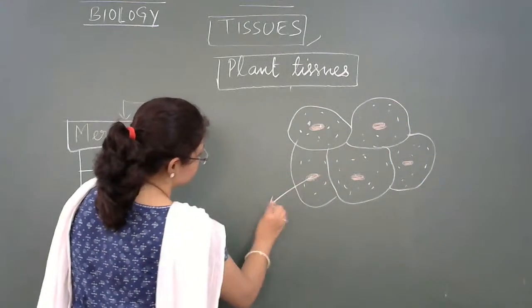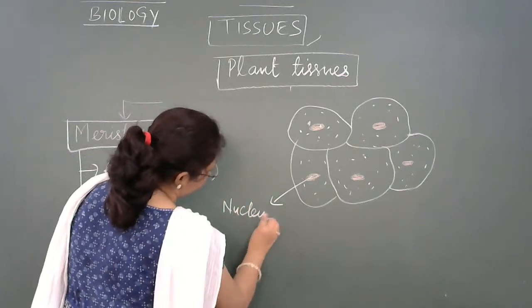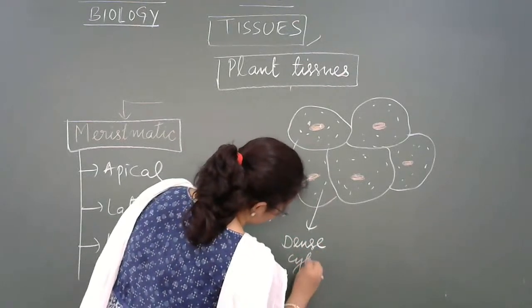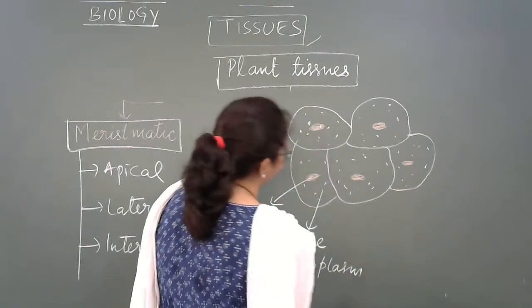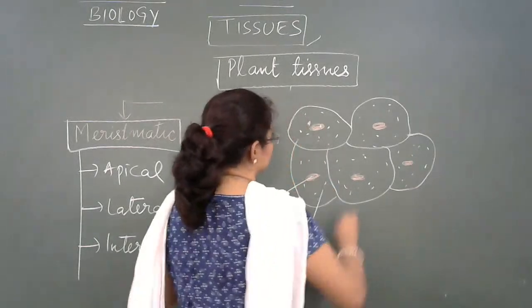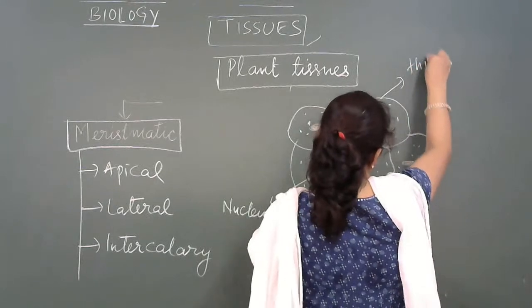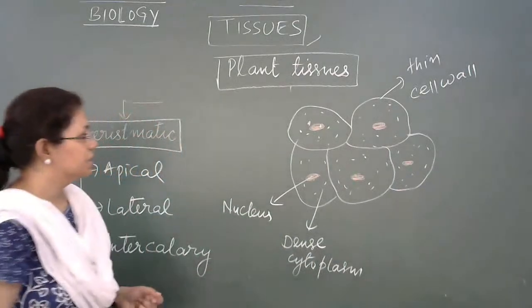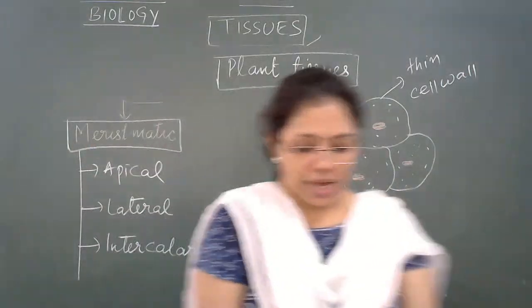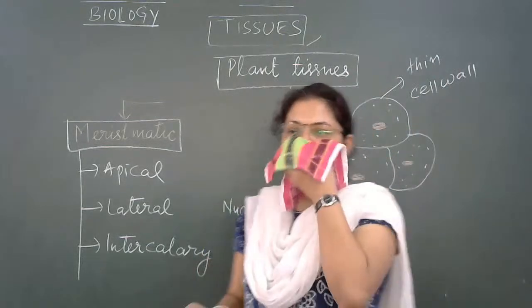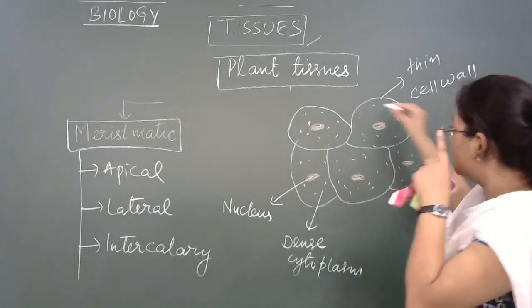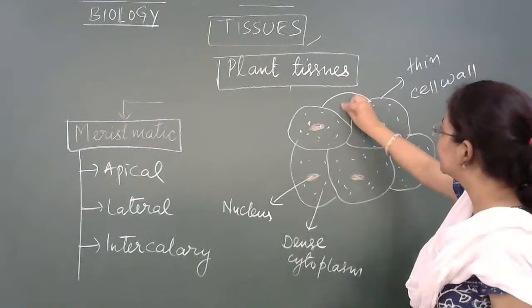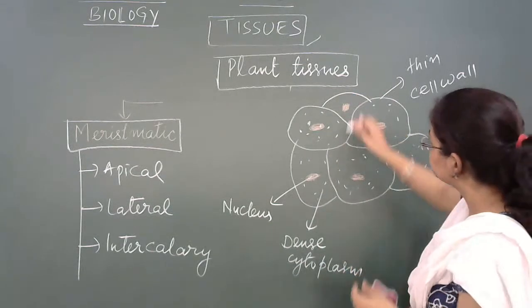So that is the nucleus, dense cytoplasm, right? That is the thin cell wall, right? So as you can see in this particular diagram, here I have drawn the cells of meristematic tissue, right?